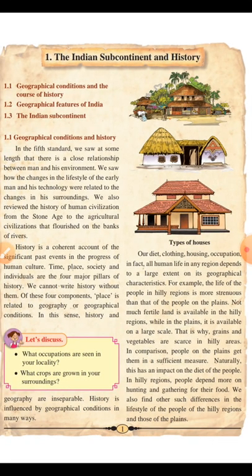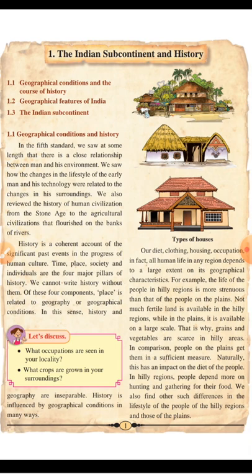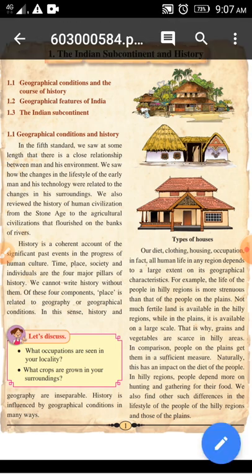So I would like to start with the first point, geographical conditions and history. See in the picture there are some houses given, and there are different types of houses. In the fifth standard we saw at some length that there is a close relationship between man and his environment. In the fifth standard we took information about the relationship between man and his environment. We saw that the changes in the lifestyle of early man and his technology were related to the changes in his surroundings, correct?